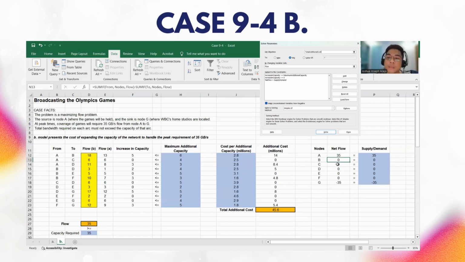For nodes B, C, D, and F, this must be 0 because 0 represents that the inflow is equal to the outflow, so their difference would be 0. This means that nothing stays at that node. Everything flows from node A to node G, and that flow must be 35. After running our Solver with those constraints and objectives, we find the total additional cost, the minimum cost of expanding the capacity of the network to handle 35 gigabytes per second, which is 45.6.